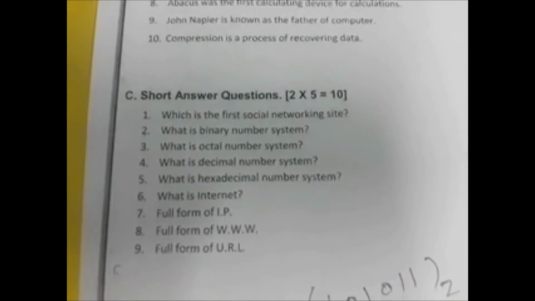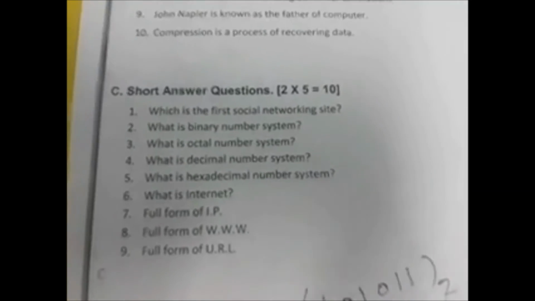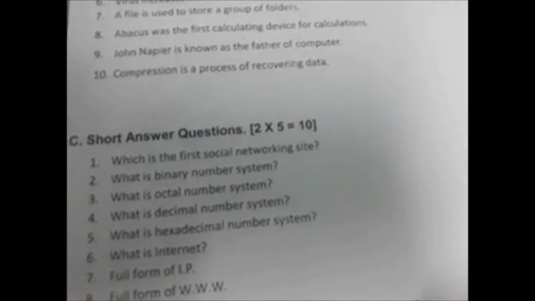Next is the hexadecimal. Hexadecimal has base 16, meaning it goes from 0 to F, that is 0 to 15, total 16. So it has 16 as its base.